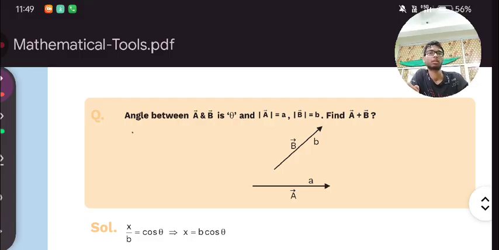Next question we have: the angle between vector A and vector B is theta, the magnitude of A is A, and the magnitude of vector B is B. Find the magnitude of the resultant. First of all, we will bring this over here. Second, the third will be like that. This is A and this is B. We know that the magnitude of vector C would be just C.